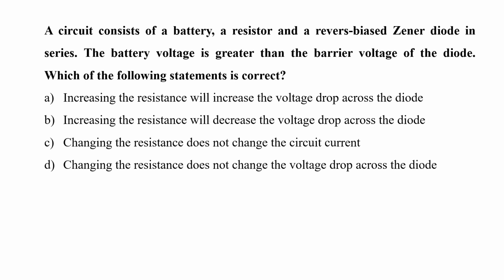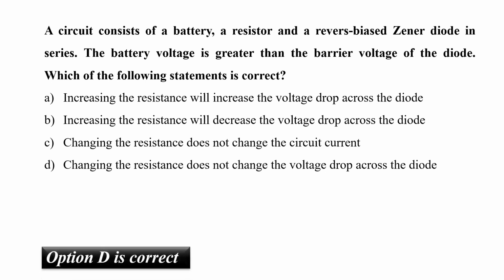A Zener diode is a special type of rectifying diode that can handle breakdown due to reverse breakdown voltage without failing completely. After the breakdown, the current and the voltage remain the same in the diode. So, a change in resistance does not affect the voltage drop. So, the correct answer is option D. Changing the resistance does not change the voltage drop across the diode.